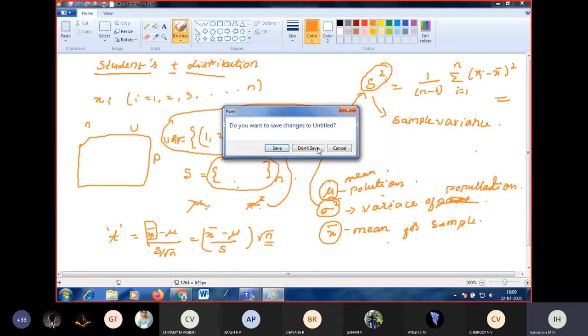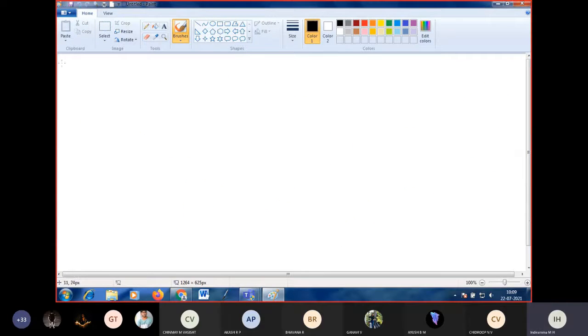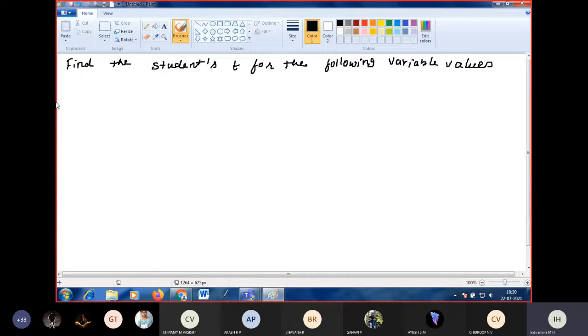These are the easy problems. Just you have to remember the formula. That's it. Find the student's T for the following variable values in a sample of 8.